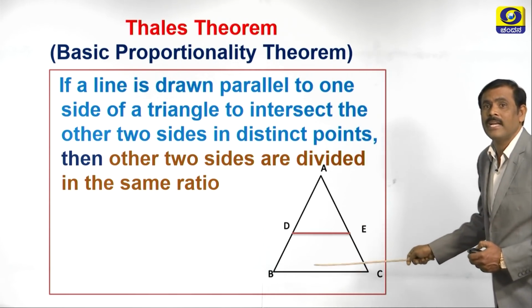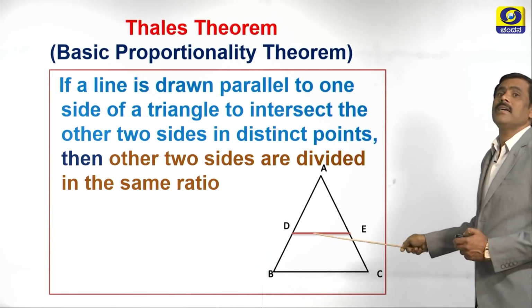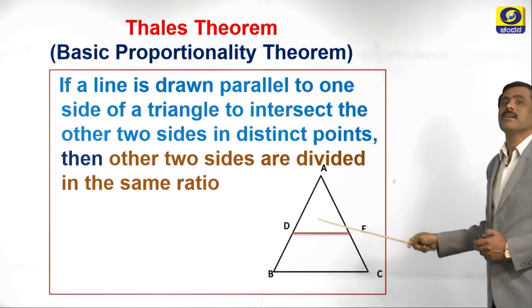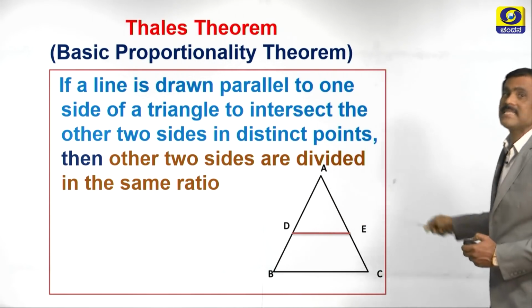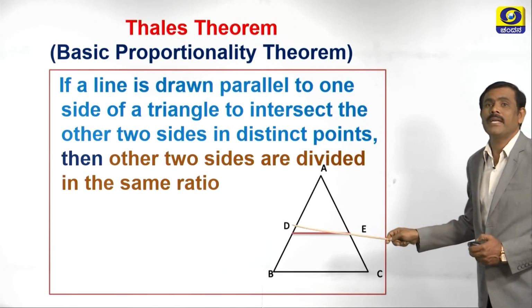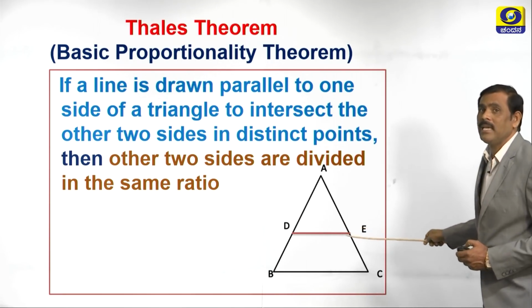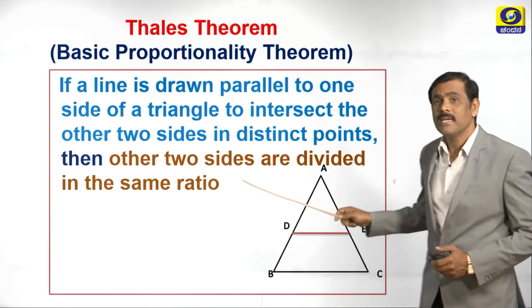So, in the statement it is given, if a line, see DE is the line drawn parallel to one side, which is the side BC, to intersect the other two sides. Which are the other two sides? AB is one side and AC is another side in two distinct points. Point D and point E are the distinct points on the two sides AB and AC.